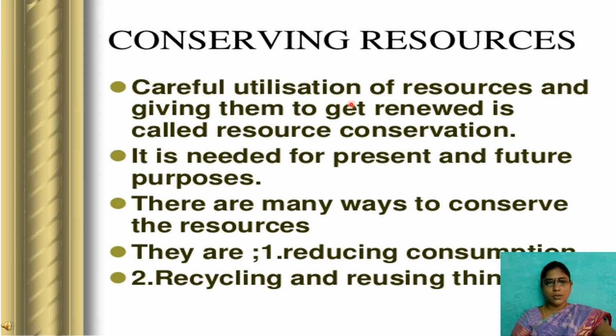The first step here, children, is careful, judicious utilization of the resources. It means we have to use the resources for present generations, and we also have to take care of the future generations. Then what we have to do is give them time to renew. Continuous usage never gives a chance to regenerate.